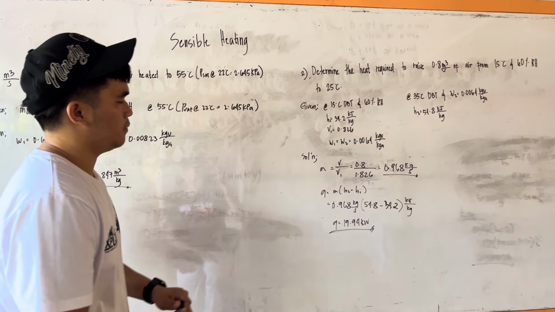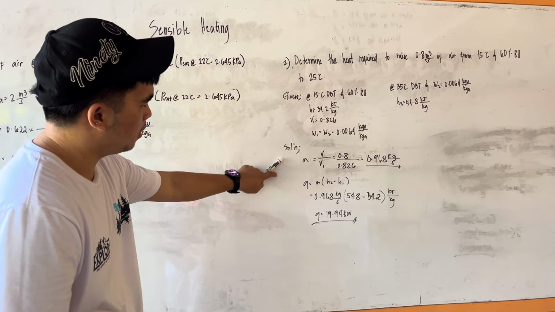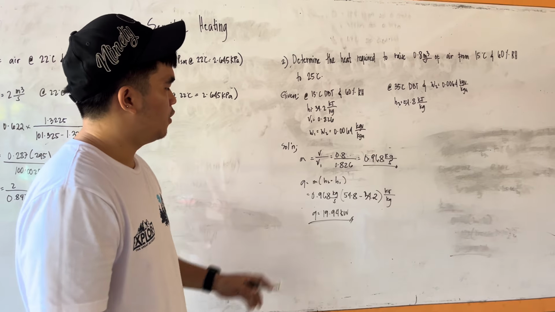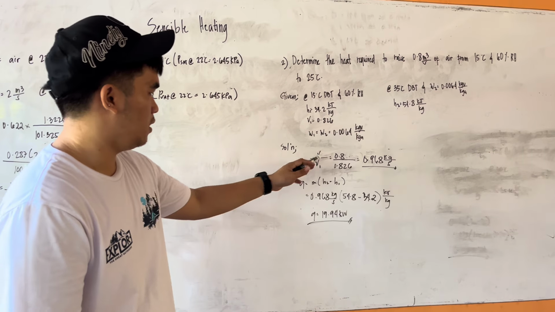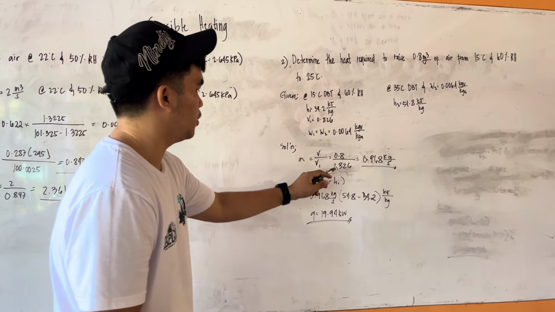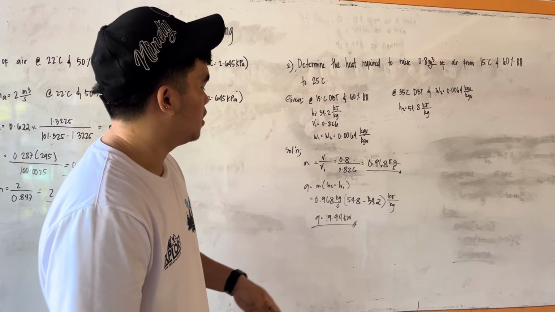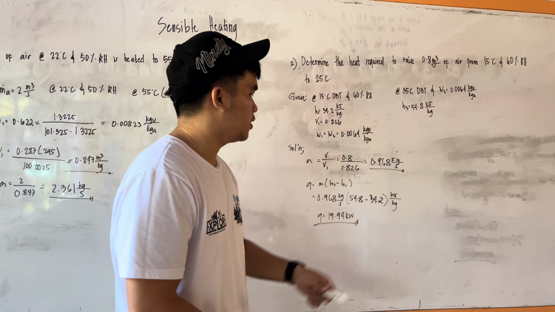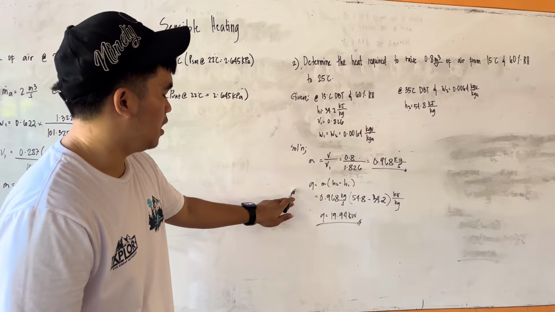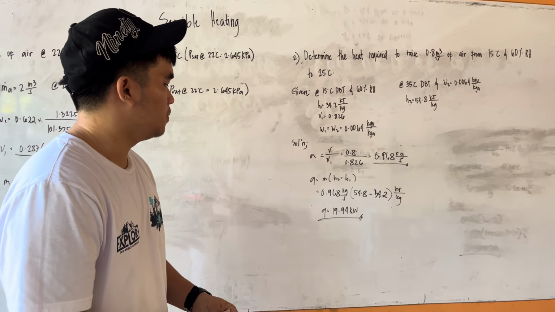Then the solution is we have this formula: m equals V over V1. So we put the given, we have 0.8 over 0.826, so then we get the 0.968 kilogram per second. The next is we have Q equals mass times H2 minus H1.